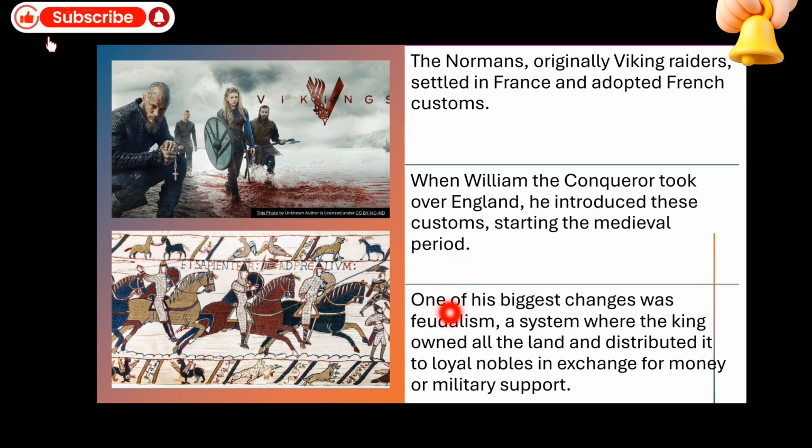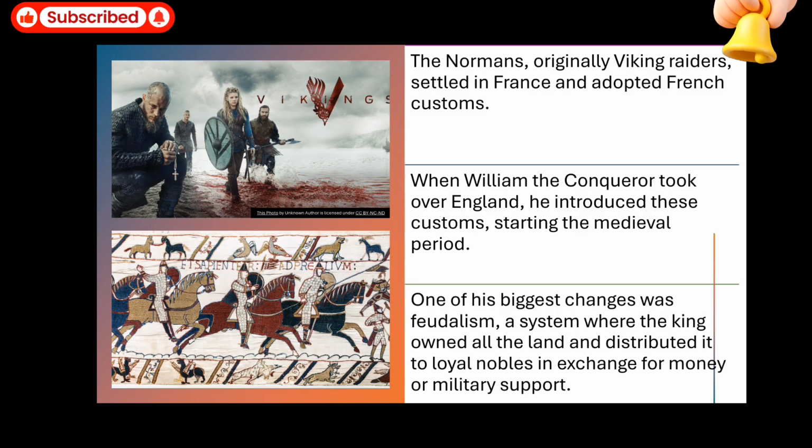One of his biggest changes was feudalism. It was William the Duke who introduced feudalism in England, because feudalism was already practiced in France, right? So he brought feudalism to England, a system where the king owned all the land.